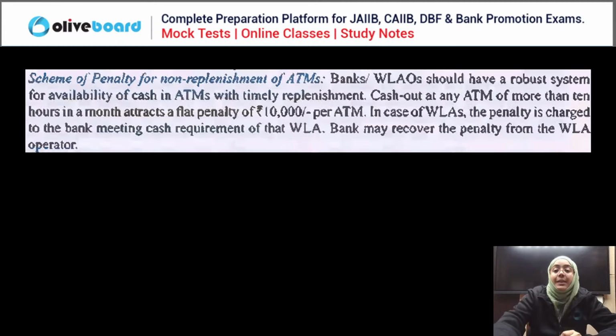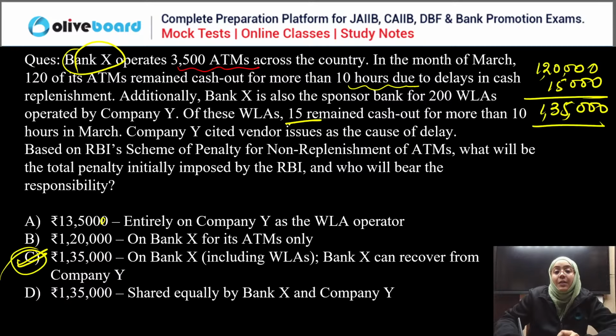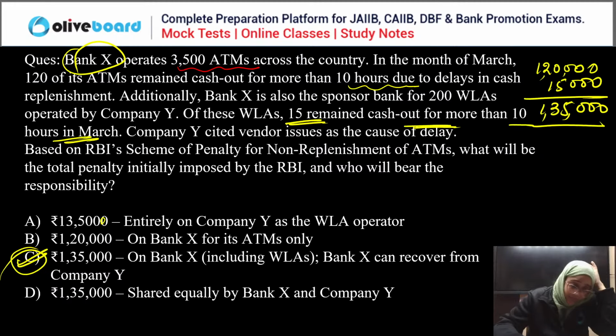Because 15 ATMs remained out of cash for more than 10 hours, that's why 15,000. Okay, 1,50,000. Sorry, sorry, sorry. 15 is out of cash, it is 1,50,000.